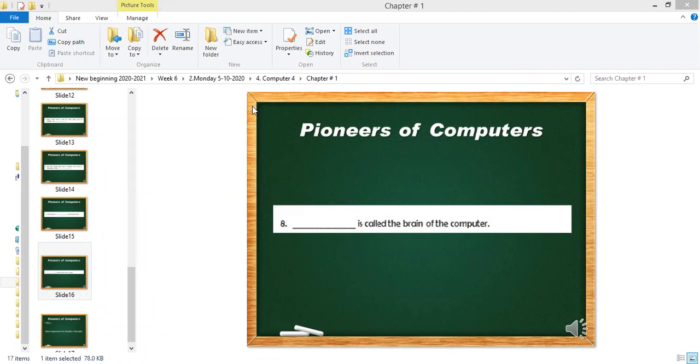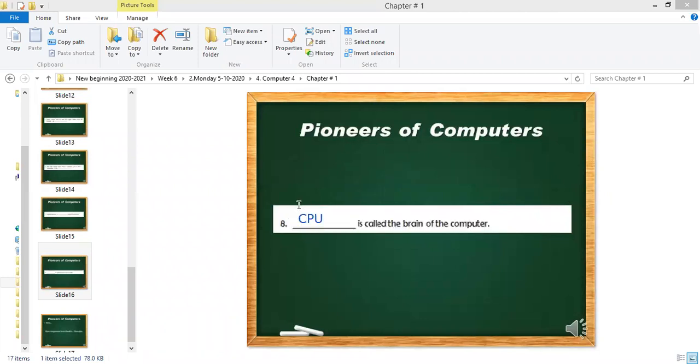Full form of the CPU. Central processing unit. But your answer is right. Sir, I don't know the full form of the CPU. Okay, thank you. You are right, you said the right answer. Very good, Jibrail. That's a great answer from Jibrail.